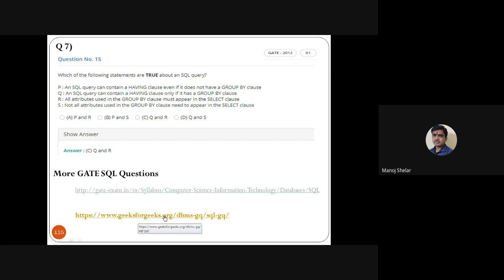So today's lecture mainly focused on 2 points. I had to cover two points, right? So the first point is SQL. After this lecture, I will share it with you. This link is a very important link, because a number of questions are available here, and not only questions: questions are available with answers and with discussion, explaining how the answer comes about. Discussion is also available on these website links.